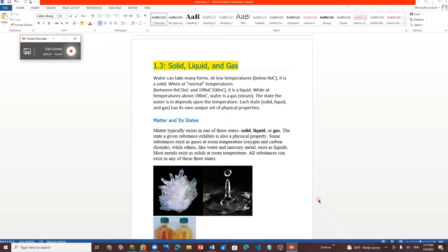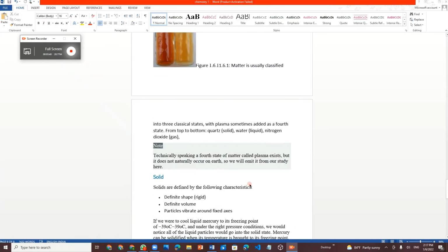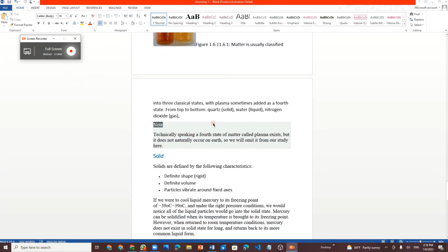Let's go to solid. One more thing I have to tell you: normally there are three states of matter. Plasma is a fourth state of matter. Technically speaking, a fourth state of matter called plasma exists, but it does not naturally occur on Earth like the other three states.